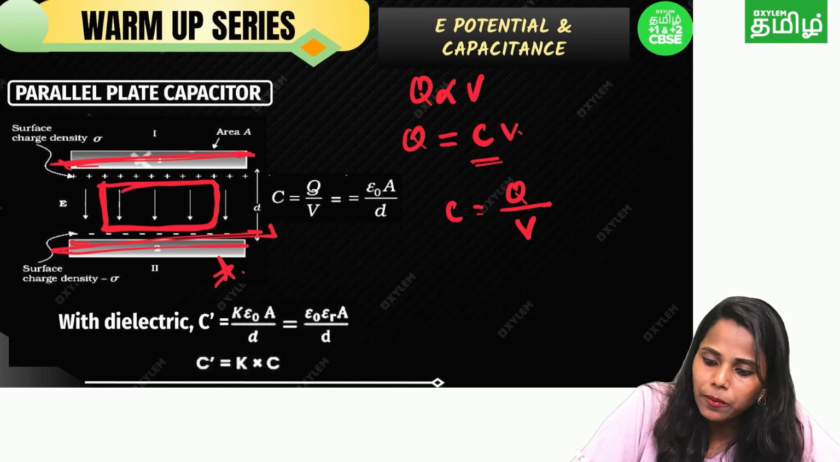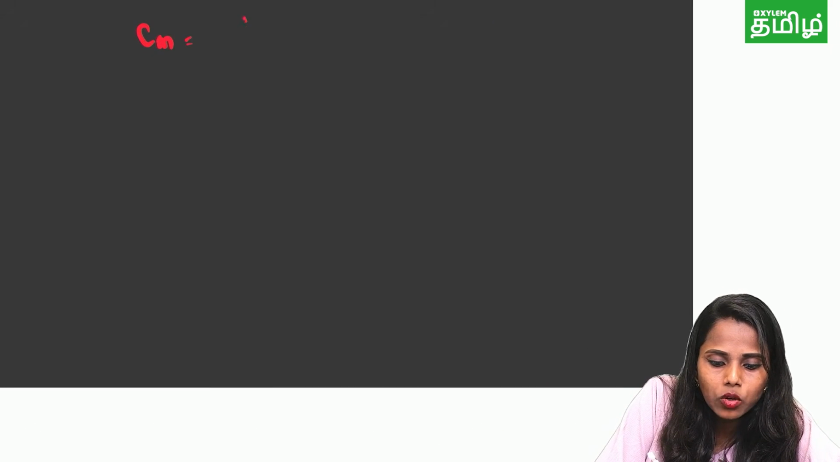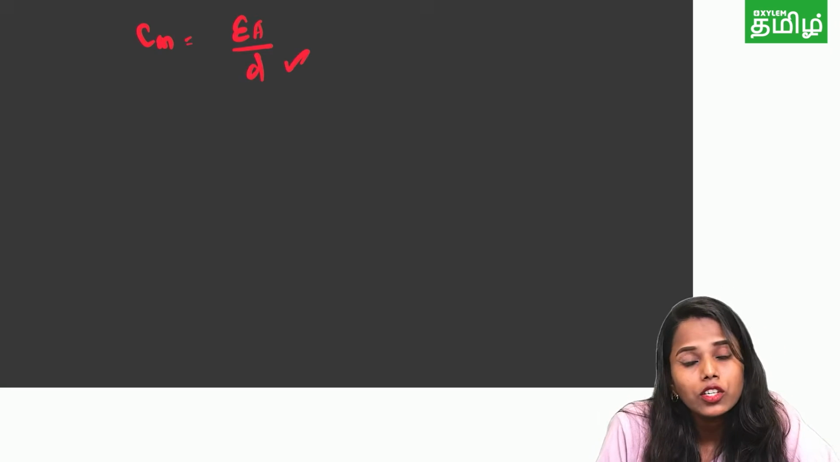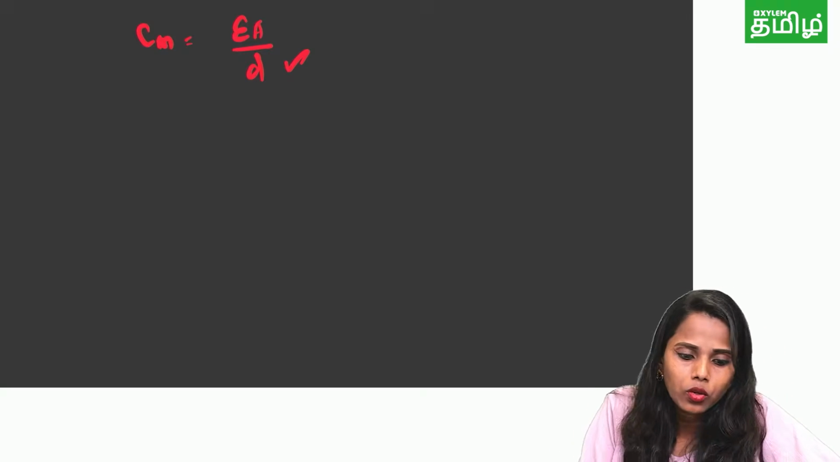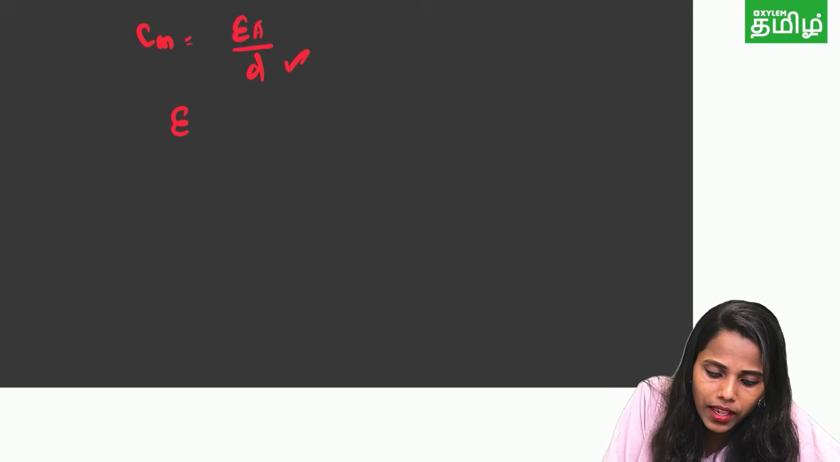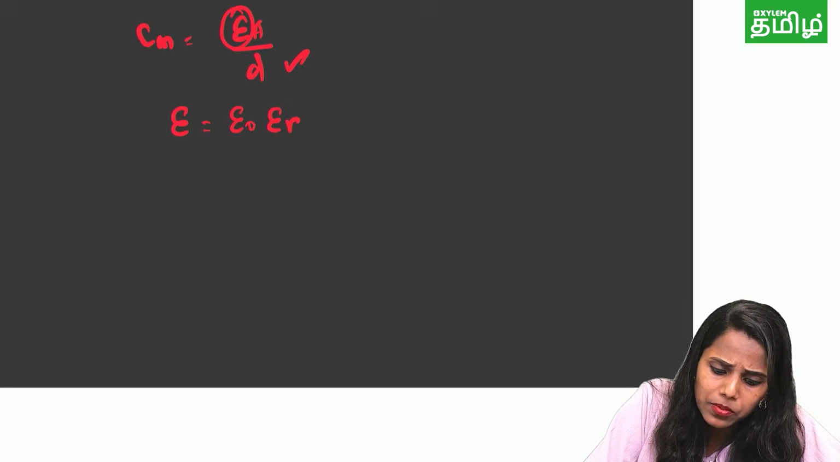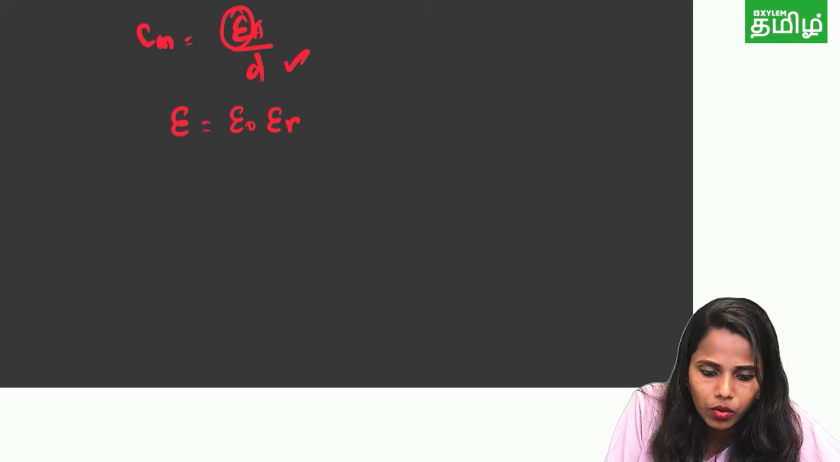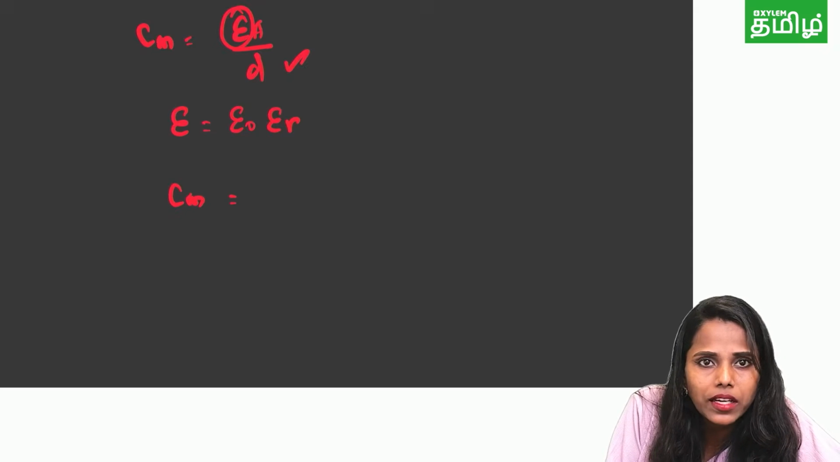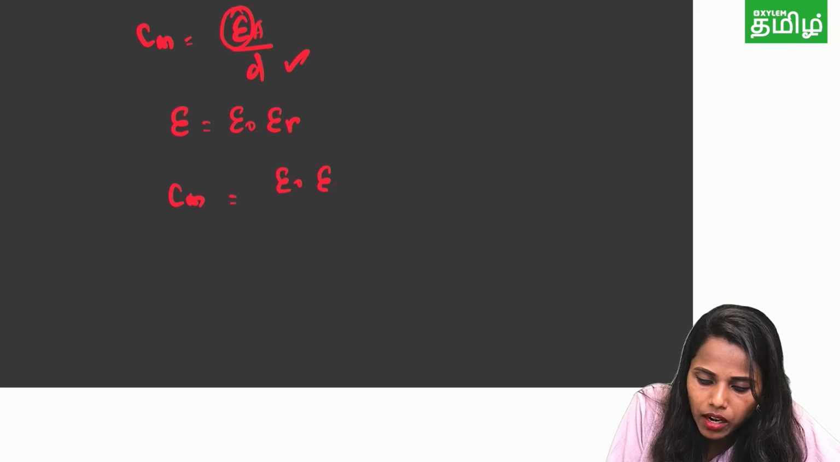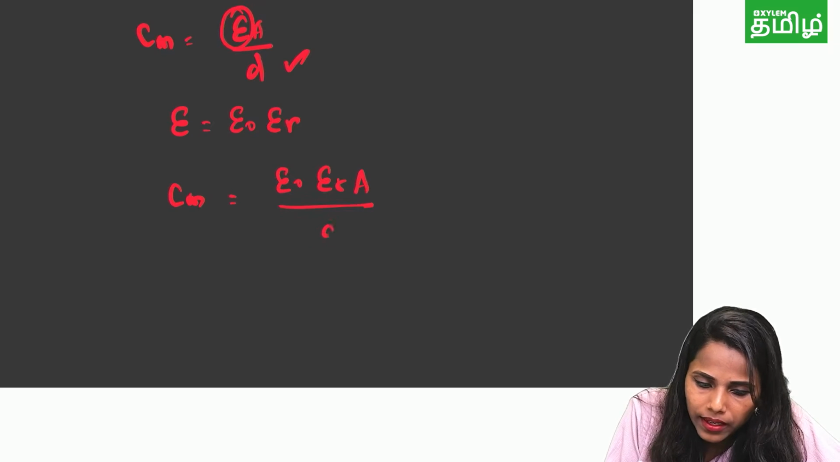This time a medium is created, so Cm is equal to epsilon A by D is the formula. We know relative permittivity: epsilon is equal to epsilon naught epsilon r. We replace epsilon with epsilon naught epsilon r. So Cm, what is m? Medium. I just kept the dielectric material inside the parallel plate capacitor, and then Cm is epsilon naught epsilon r A divided by D.